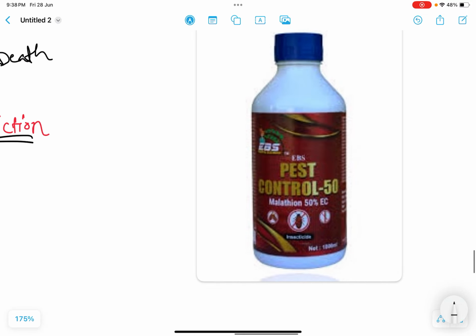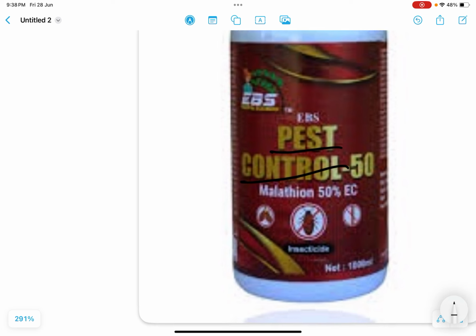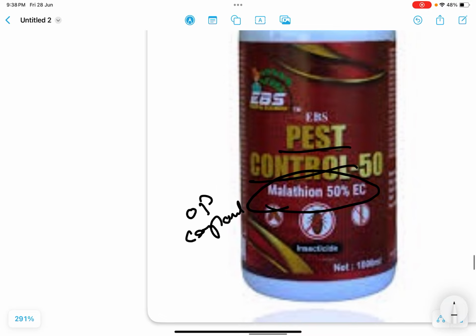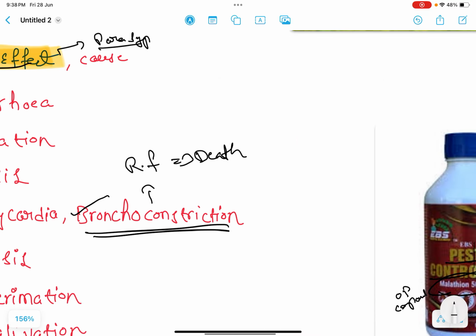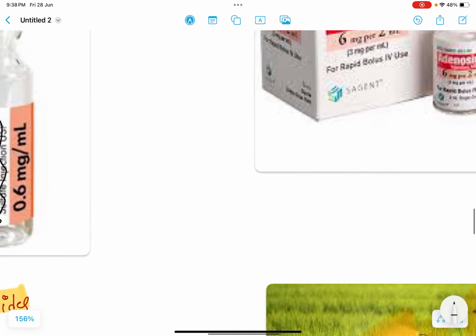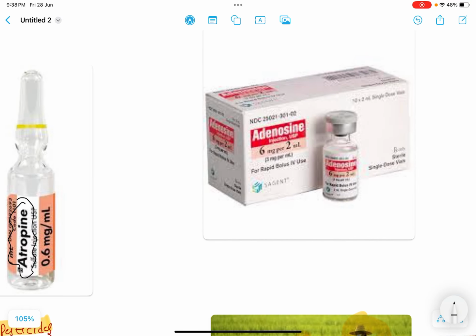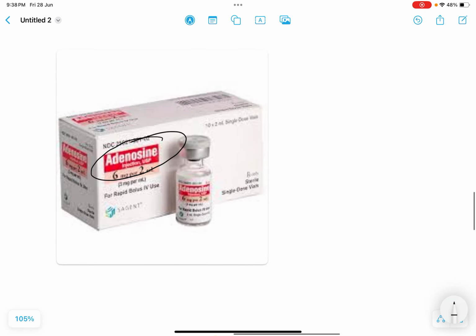We can see this is a pesticide. Here, the chemical is malathion. This is an OP compound, organophosphate compound. This was about atropine. Next, let's see about adenosine. Adenosine is given in the condition of arrhythmia. Especially it is given in tachyarrhythmia.